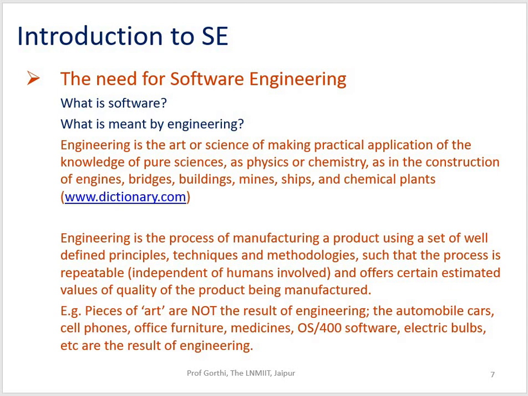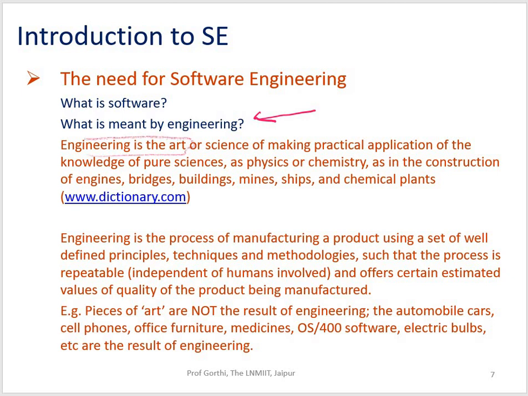Now let's see further what is basically engineering. Now the definition says engineering is the art.